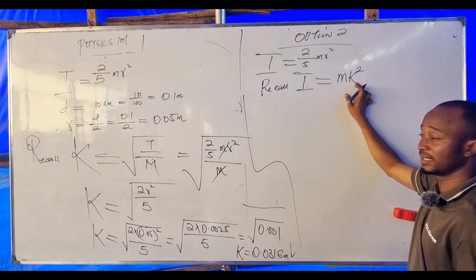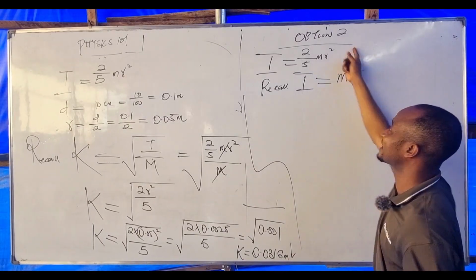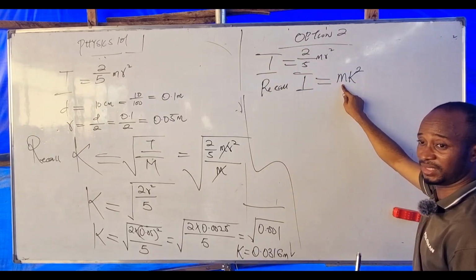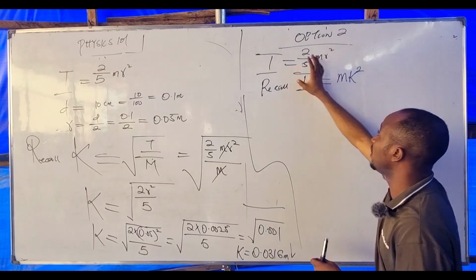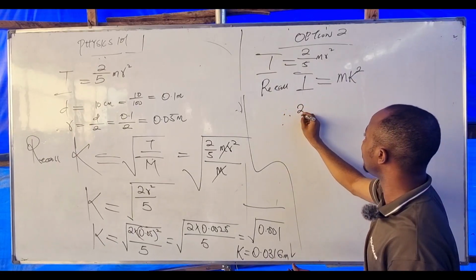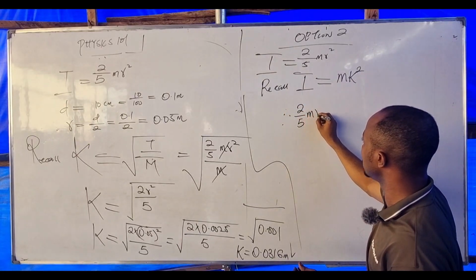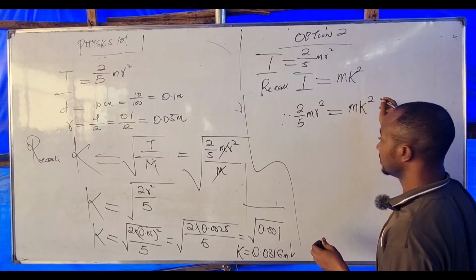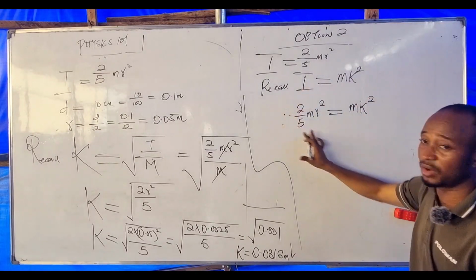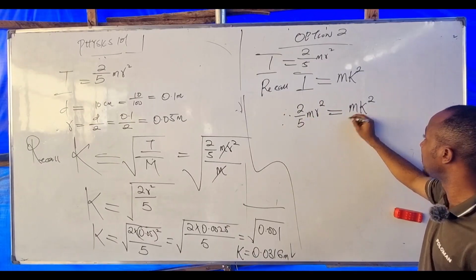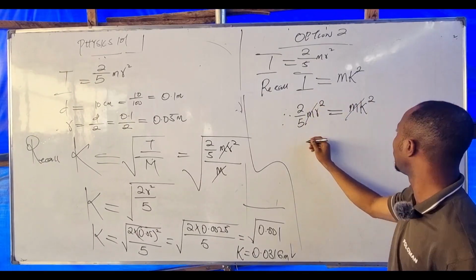To find my K, since we are saying that the entire mass of this sphere is the same as M, and the entire radius of this sphere is the same as K, I can say that 2 over 5 MR squared is equal to MK squared. The sum of all the inertia here equals this. Mass can cancel mass.